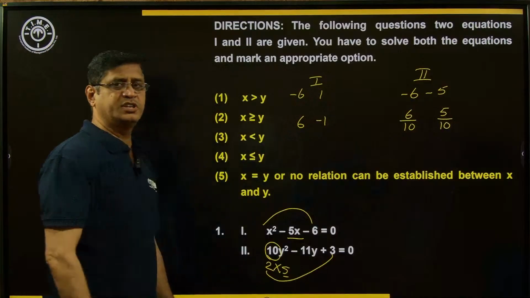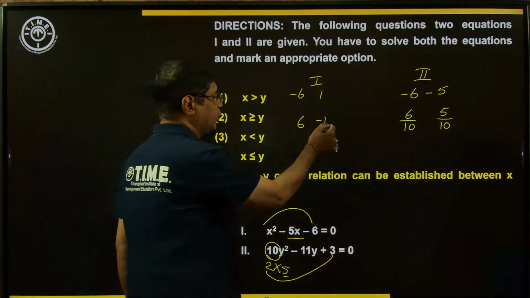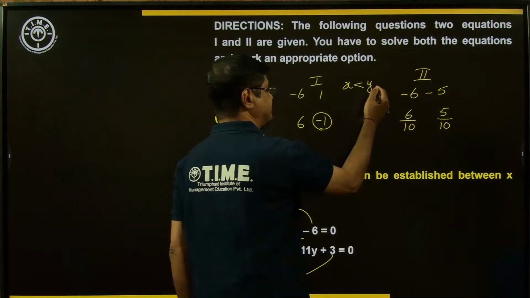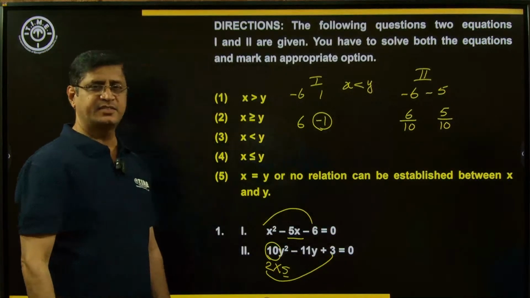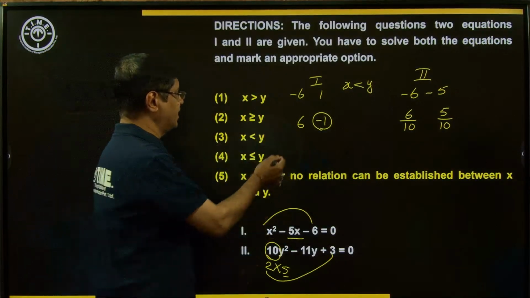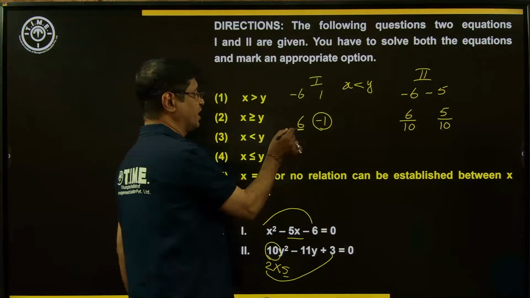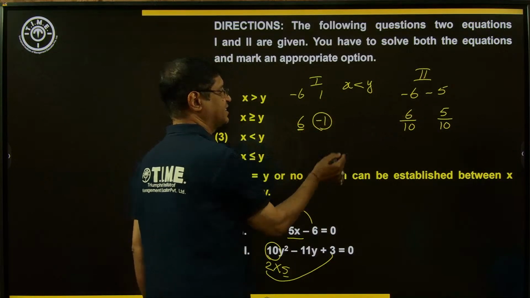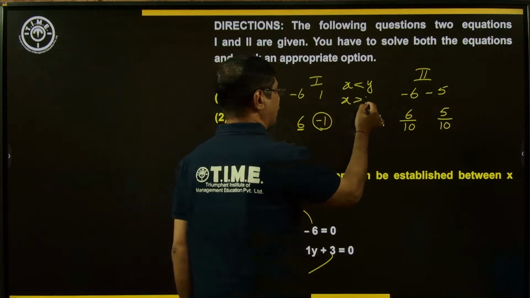Okay. Now just observe. The negative value is less than the positive, which means x is less than y. Now look at the other one. The first root of the first quadratic equation is 6, and 6 is more than 6 by 10. So x is greater than y.